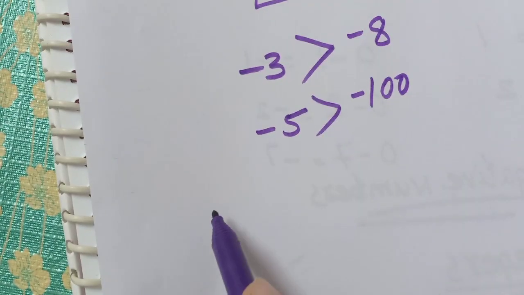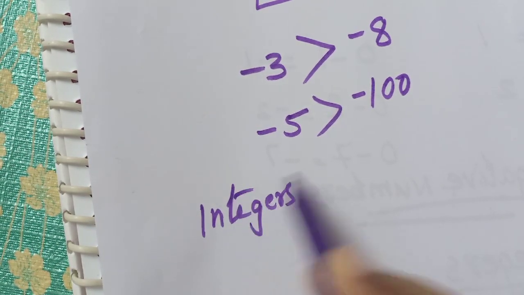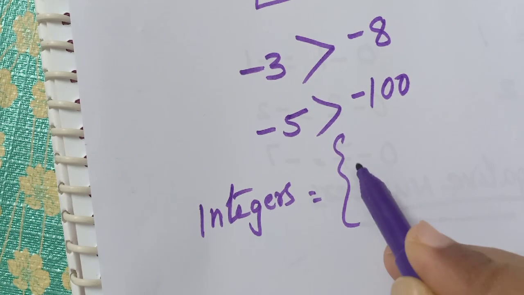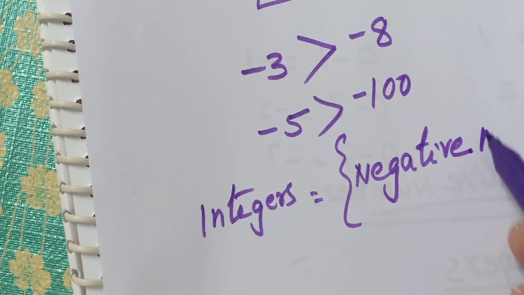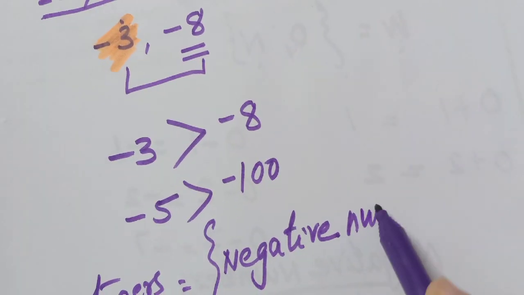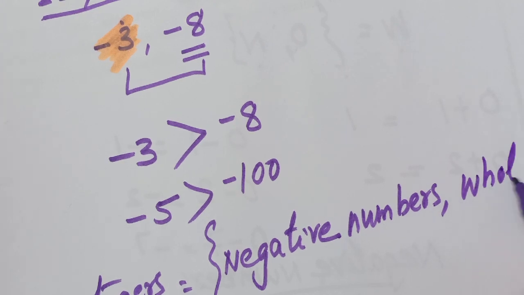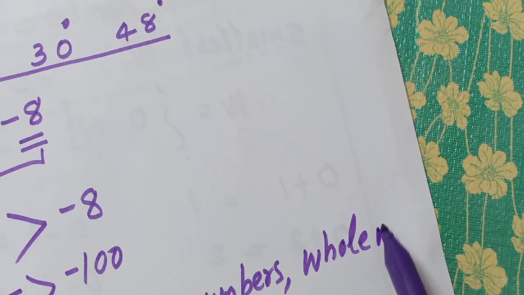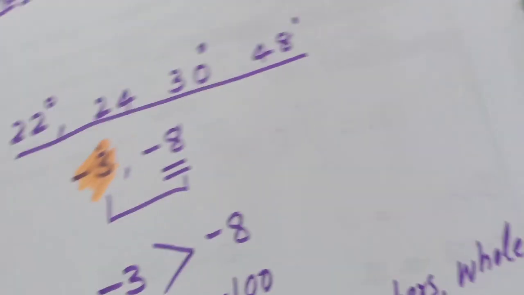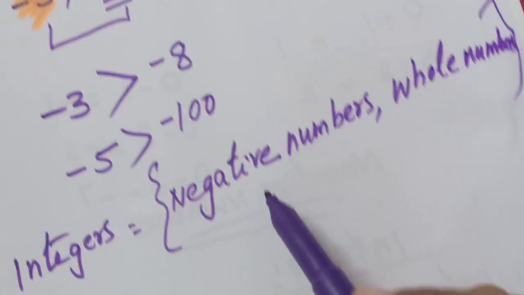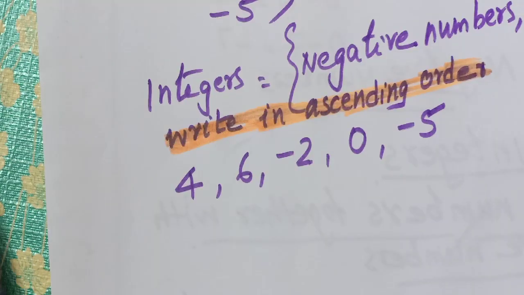So what are integers? Integers is a set of negative numbers and whole numbers. So it is a set of negative numbers and whole numbers that are integers.